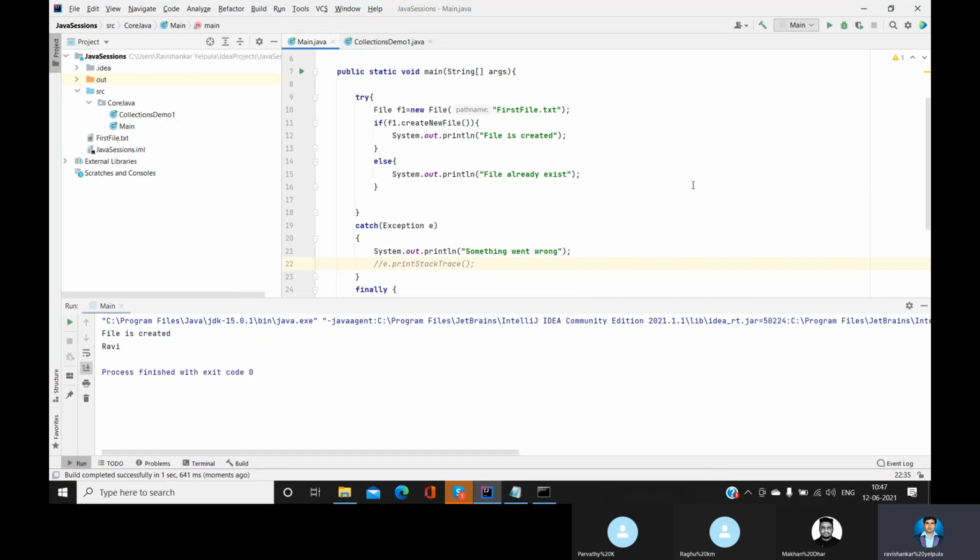Yes, the file is created. So we'll try to execute it one more time. See this, the first time the file was created, this time the file already exists. So with this particular file name, and you may have already seen this, the text file is created here. Can you see this? Okay.